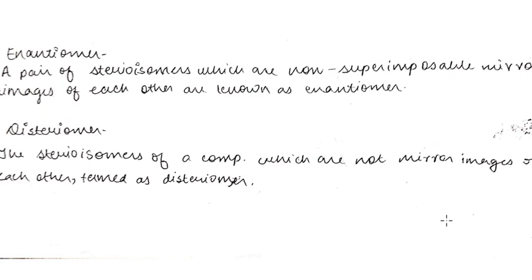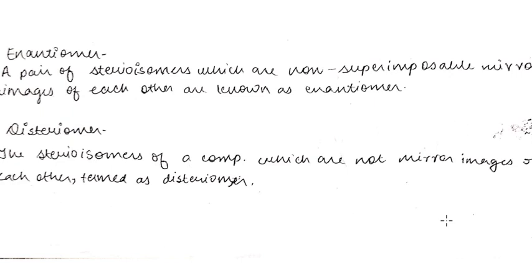I repeat, stereoisomers which are non-superimposable on each other are known as optical isomers. Now, optical isomers are of two types: optically active or optically inactive.